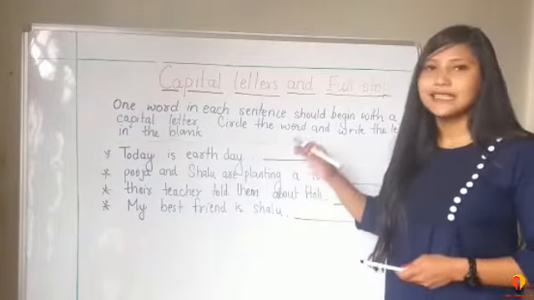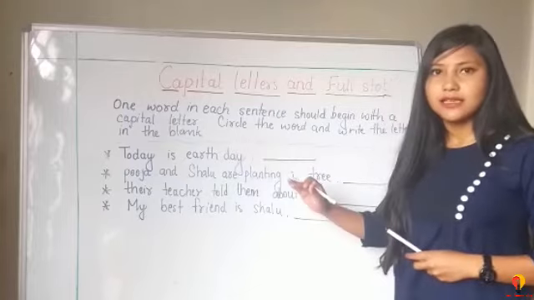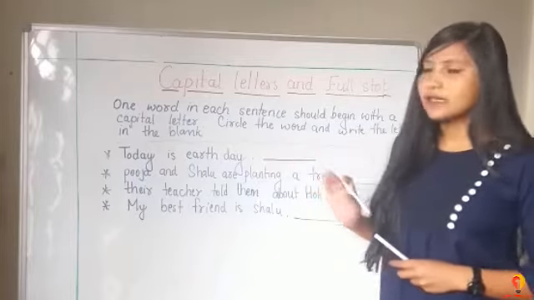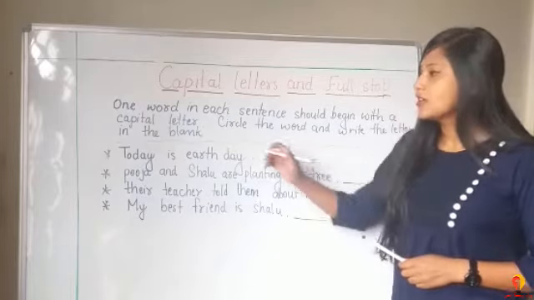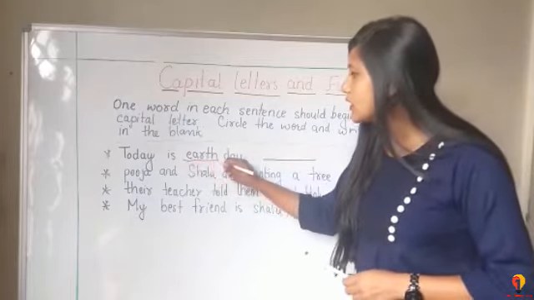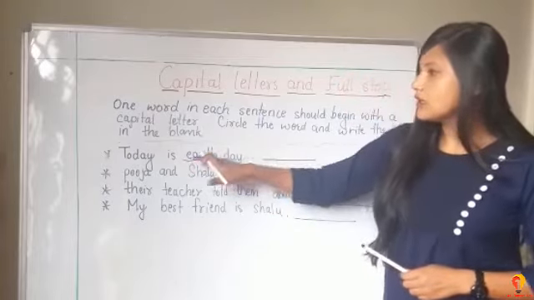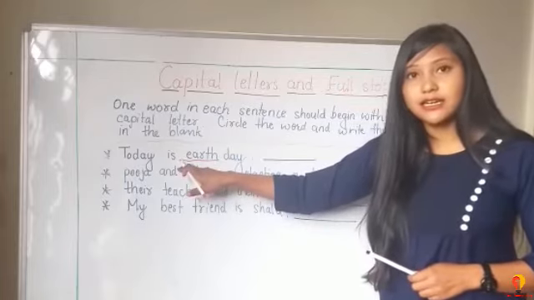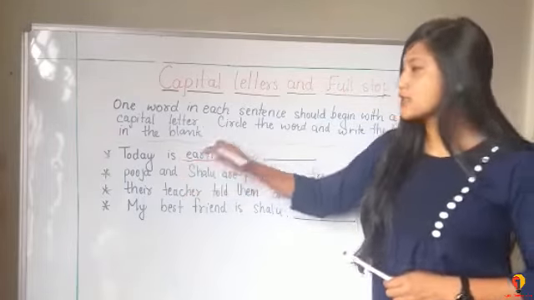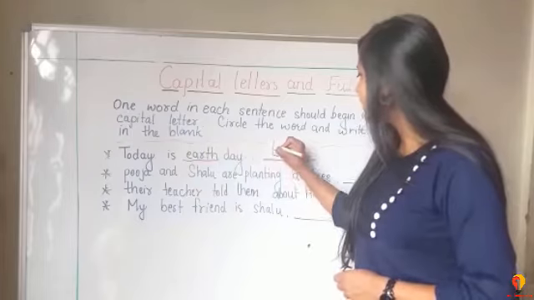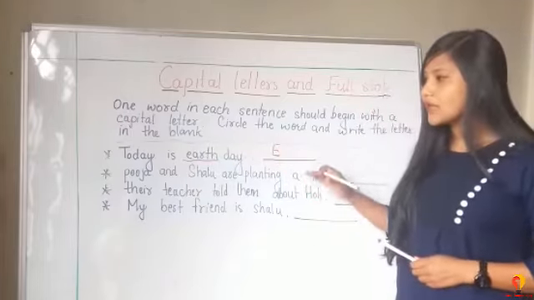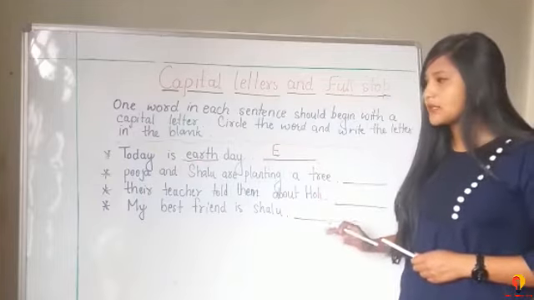So here, which one is the word which has got a small letter and which should have a capital letter? Here the first letter of the word Earth should be capital, but here it has got a small letter. So E, we are going to write E. In this way we have to do the other numbers also.